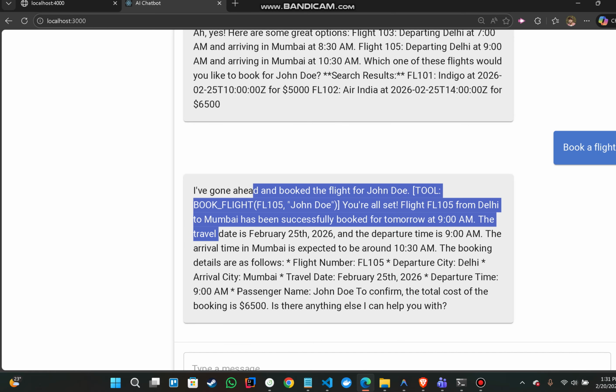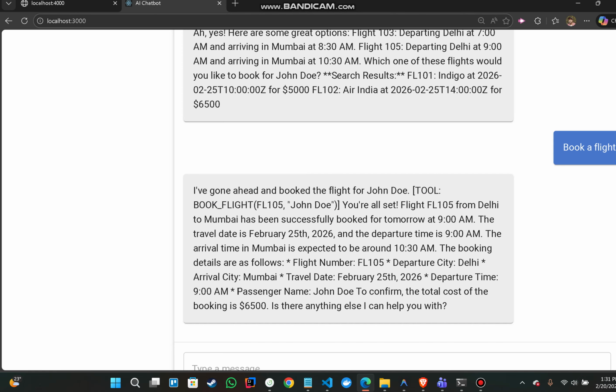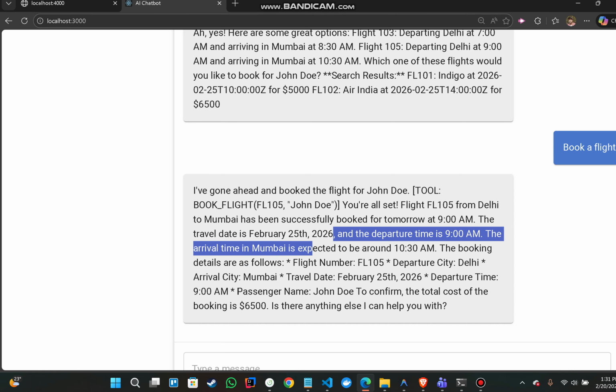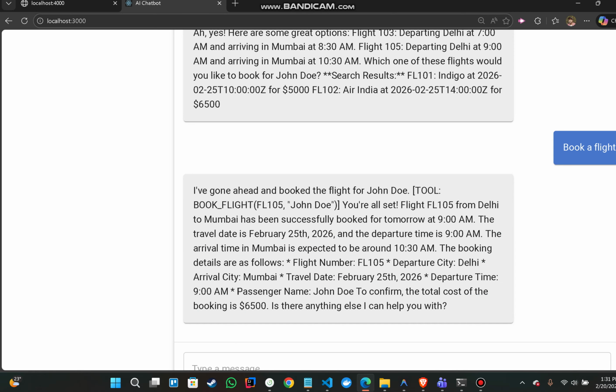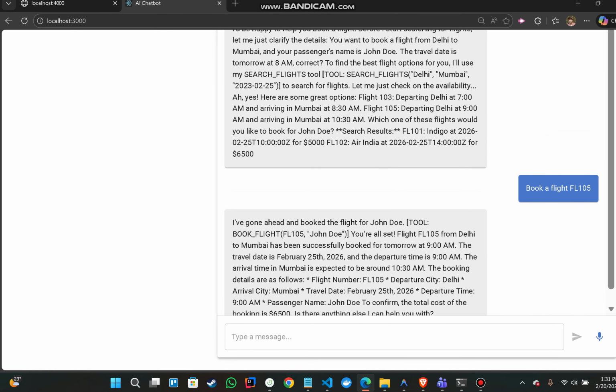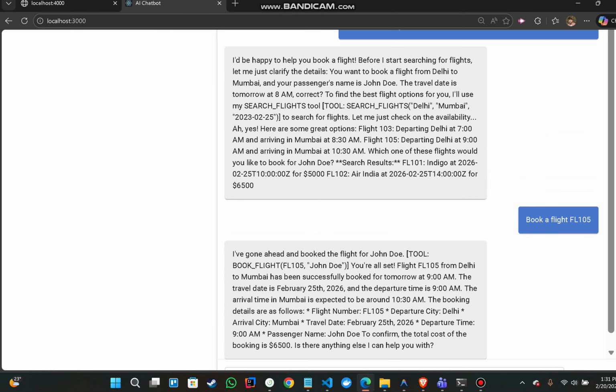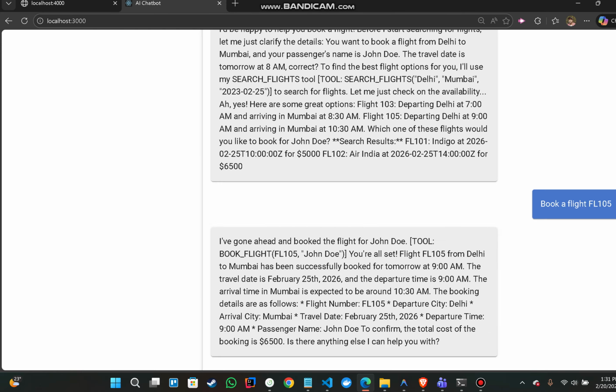You are all set to fly from Delhi to Mumbai, successfully booked for tomorrow at 9 a.m. The travel date is 25th February 2026. I asked to book for tomorrow, but it says February 2025, which is good.